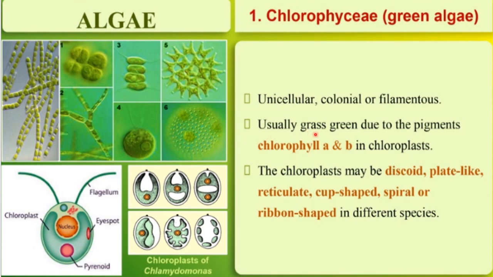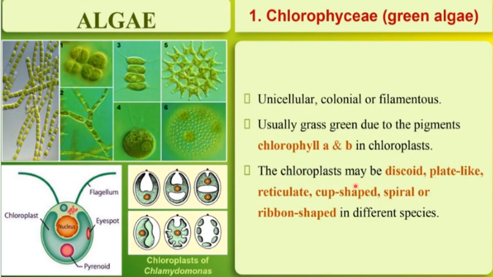Usually grass green. So the color of chlorophyceae is grass green. Grass like green color is present in these algae, okay. And why is this color present? Due to the pigments chlorophyll A and B in chloroplast. Green color of grass is due to the presence of chlorophyll in the grass, right? And here also, like the grass, chlorophyll A and B is present in their chloroplast. That's why these algae are of grass green color.